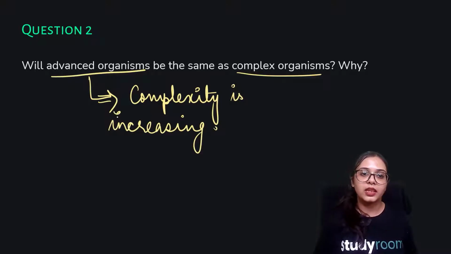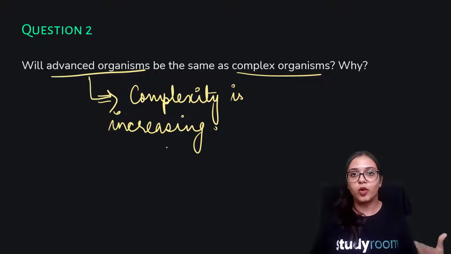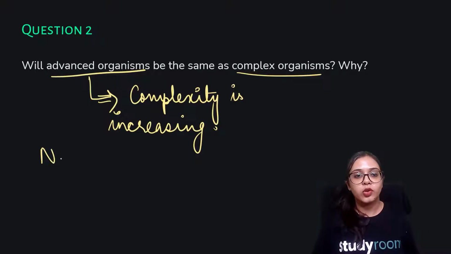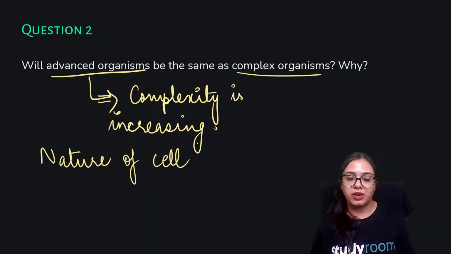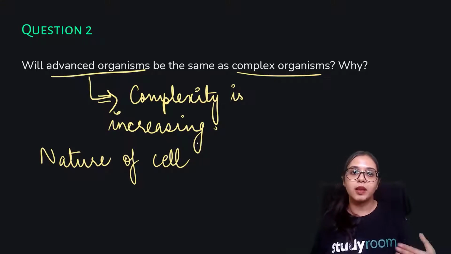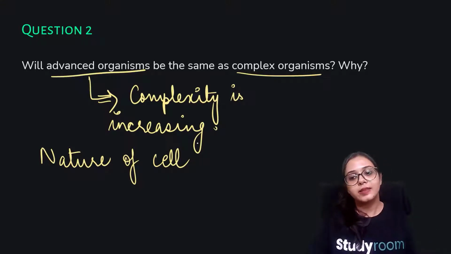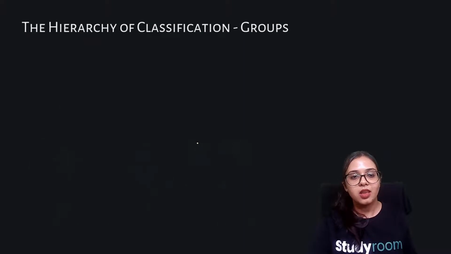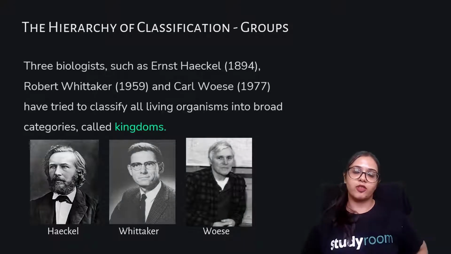By the same criteria we have already established, the nature of the cell: when the cell is eukaryotic, the complexity increases because membrane-bound organelles increase, and when the organism is multicellular, again the complexity increases, and this can be seen in advanced organisms as compared to the primitive or simple ones. Now we have the hierarchy of classification.